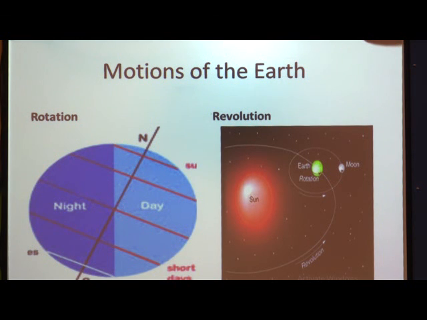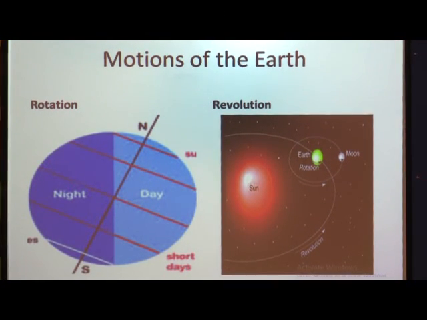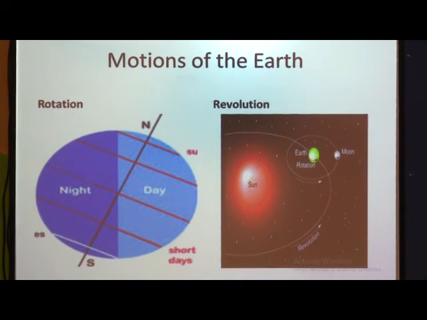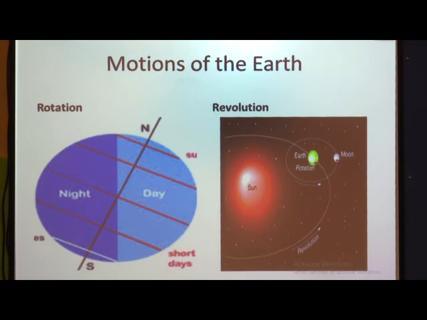So children, first of all there are two types of motions of the earth. First is rotation, another one is revolution. What do you mean by rotation? Rotation means when the earth moves around itself on this fixed axis.